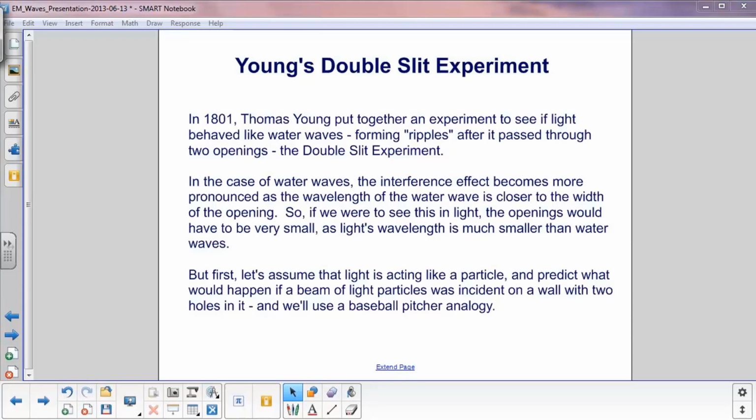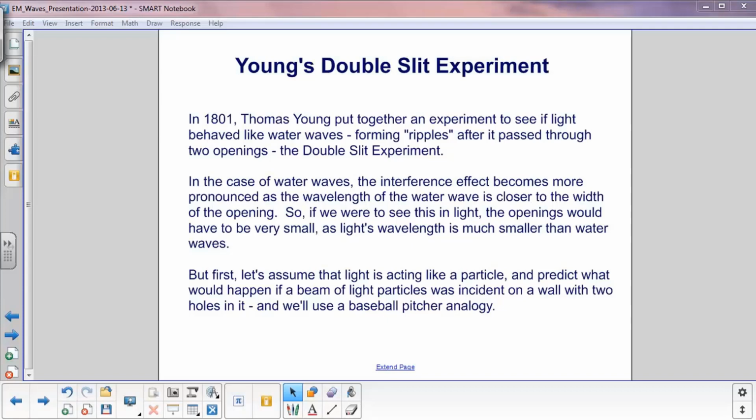Thomas Young, in 1801, decided to see if this would work with light, and we call this the double slit experiment. In the case of water waves, the interference effect becomes more pronounced as the wavelength of the water wave is closer to the width of the opening. So if we want to see this in light, we need much smaller openings or gaps for the light to pass through, since light's wavelength is much smaller than water waves.